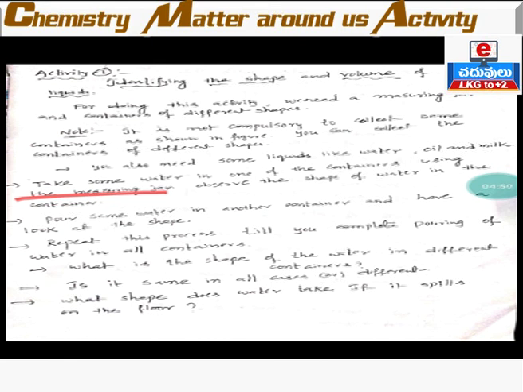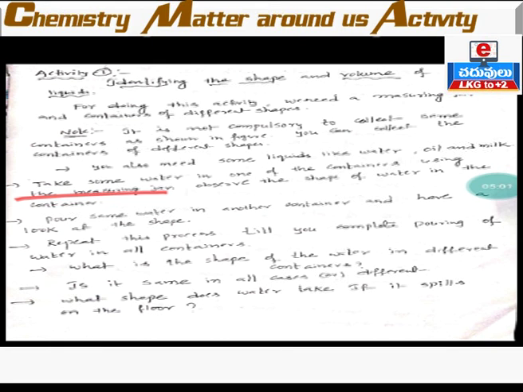Now take another container and pour some water in that container with the help of the measuring jar. Now have a look at the shape of the water. In the first case, we poured water in one container, and in the second case, we are pouring water into another container. After pouring, just look at the shape of the water. Is there any change in the shape of the water?